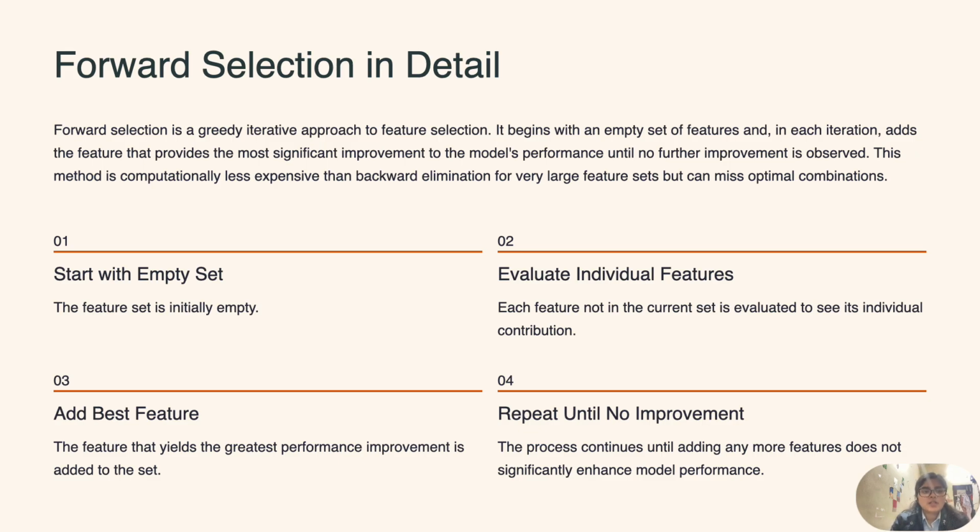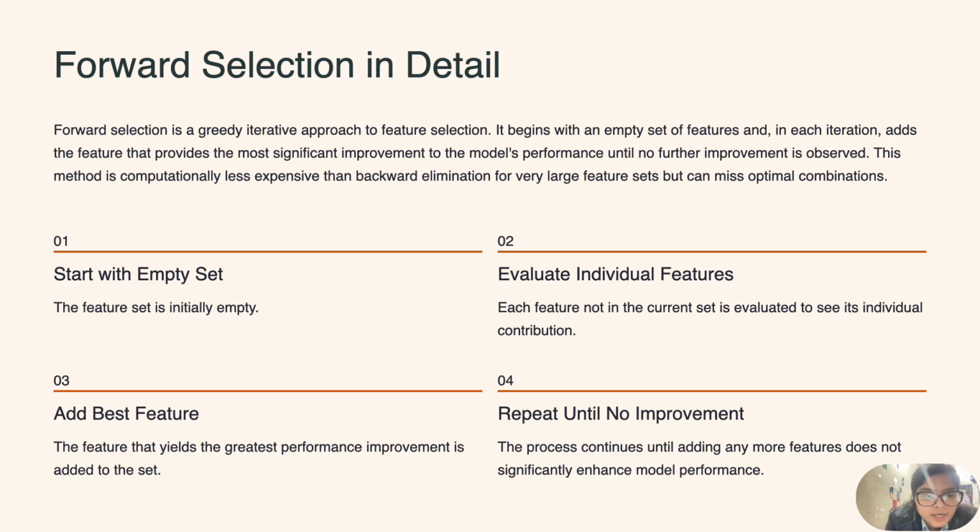In each iteration, it adds the feature that provides the most significant improvement to the model performance until no further improvement is observed. This method is computationally less expensive than backward elimination, as we don't have to repeat the steps for very large feature sets, but it can miss optimal combinations.